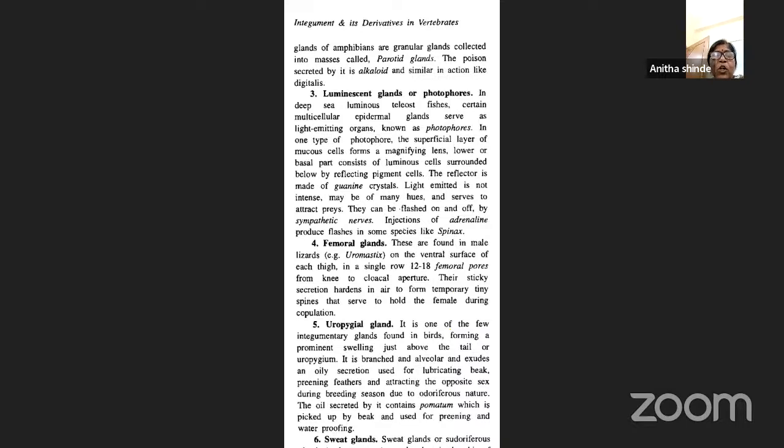Okay. The next is what? Uropygeal gland. The uropygeal gland is one of the few integumentary glands found in birds. It forms a prominent swelling above the tail, or the uropygium. It is branched and alveolar and exudes an oily secretion, which helps in lubricating the beak, for preening the feathers, and also for attracting the opposite sex during the breeding season.